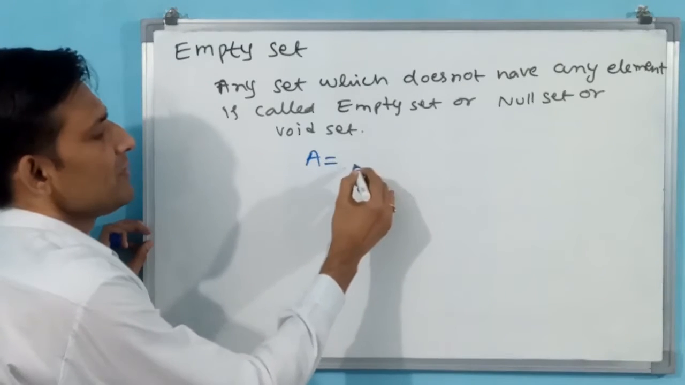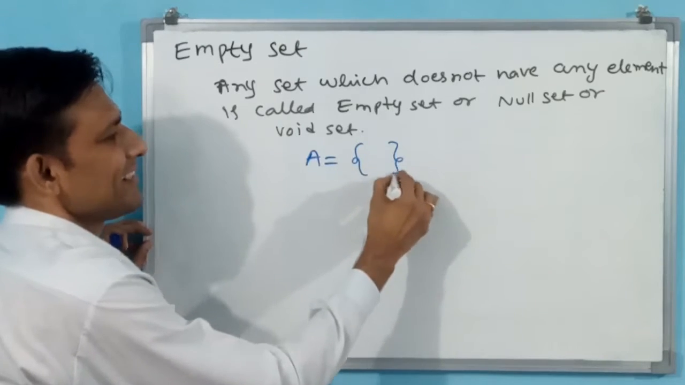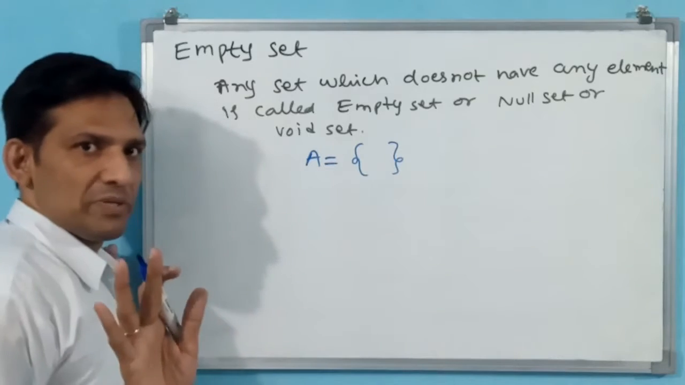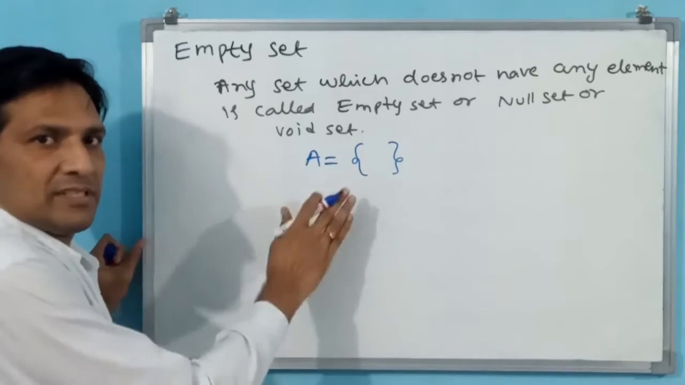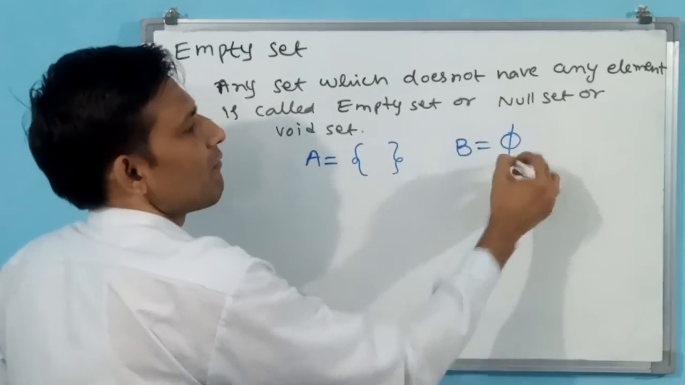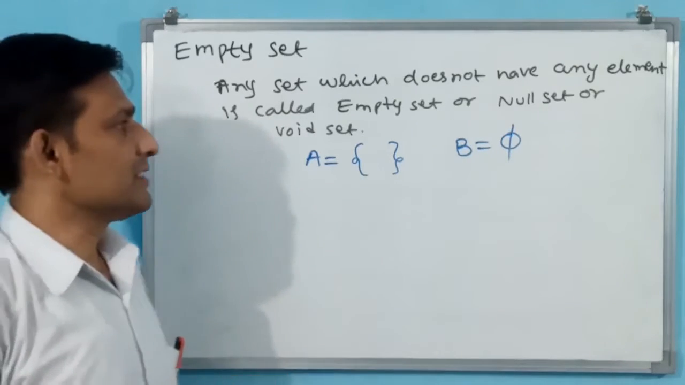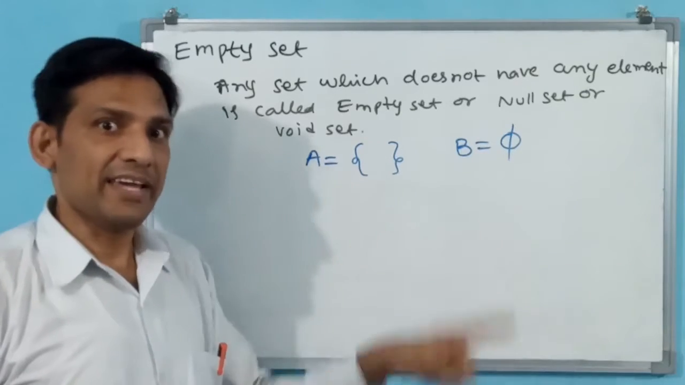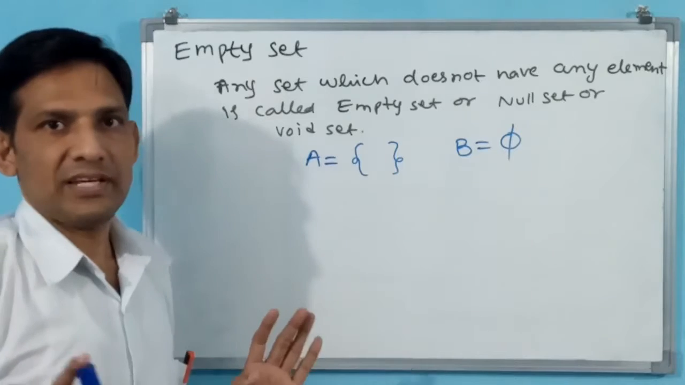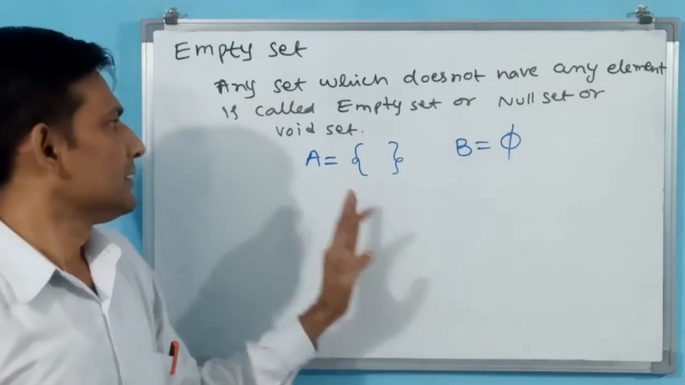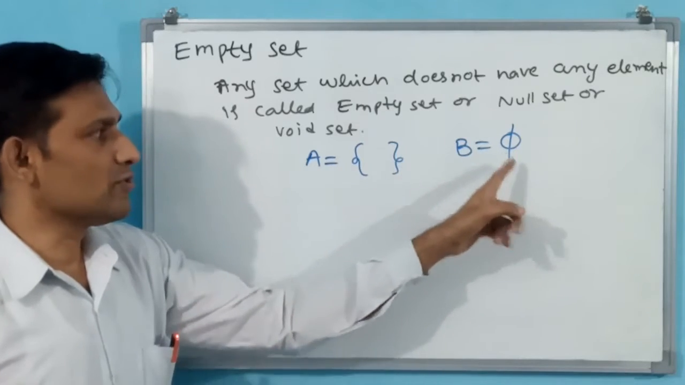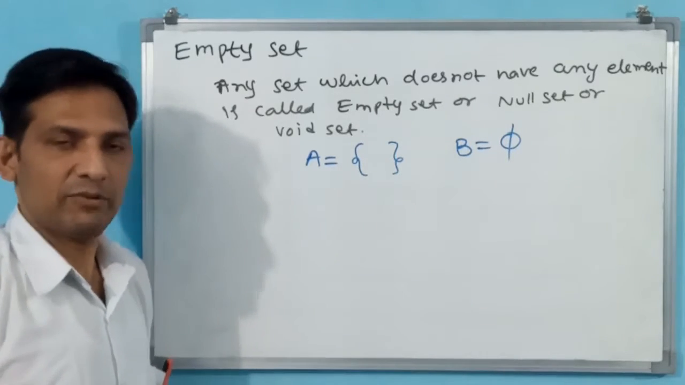A is equal to braces. You have to keep braces, but inside the braces nothing should be there, only braces you have to keep. This is called an empty set. Or else B is equal to phi. This is phi, not Phi, phi. A is equal to empty braces, B is equal to phi. Both are empty sets. Okay.